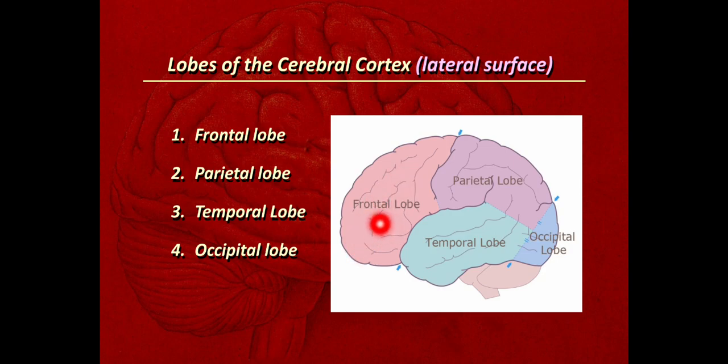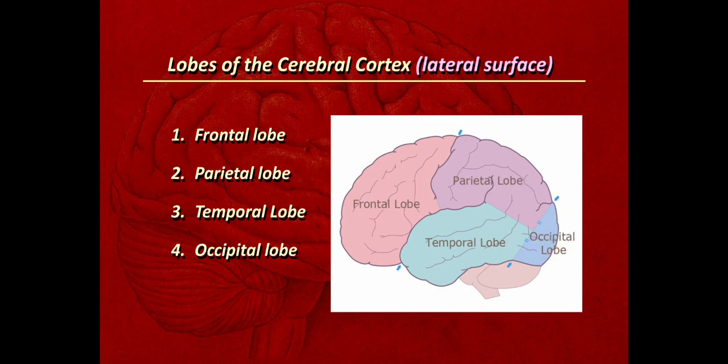This is the frontal lobe, present anteriorly. This is the purple one, the parietal lobe, in the middle and upper aspect. In the lower aspect, beside the temporal pole, there is the temporal lobe. And this bluish one is the occipital lobe, posteriorly, adjoining the occipital pole. So these are the four poles: frontal pole, parietal pole, temporal pole, and occipital pole.